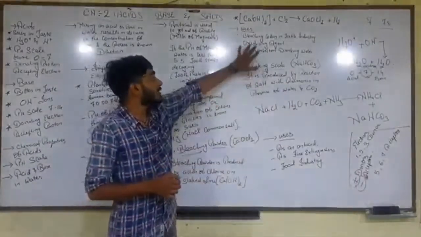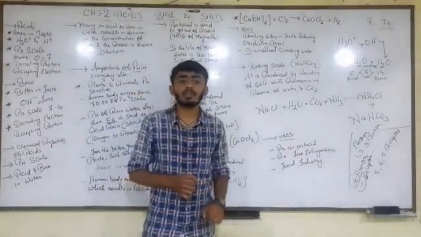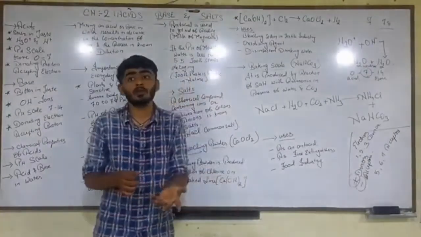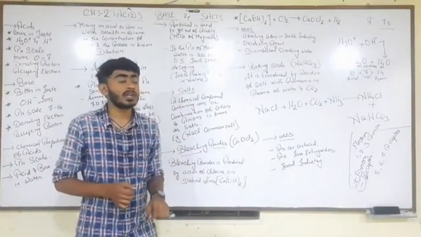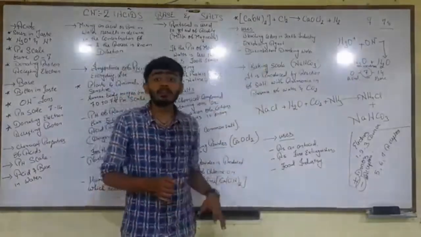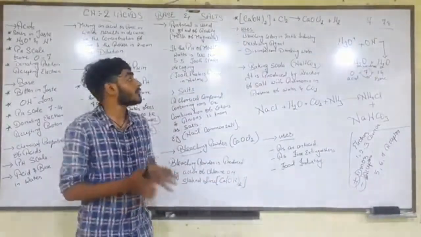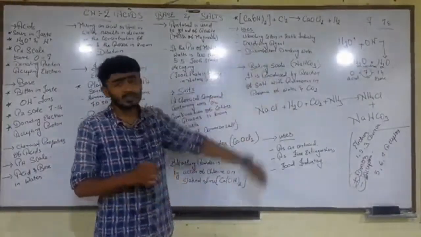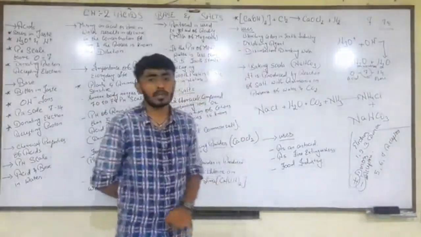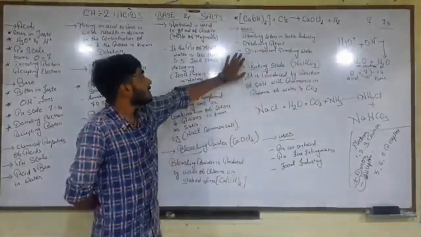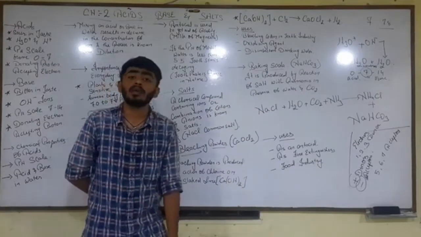The next use is as an oxidizing agent. What is the meaning of oxidizing agent? I told you about the reaction between oxidation and reduction. So what is oxidation? To gain oxygen is known as oxidation, and this is known as an oxidizing agent.